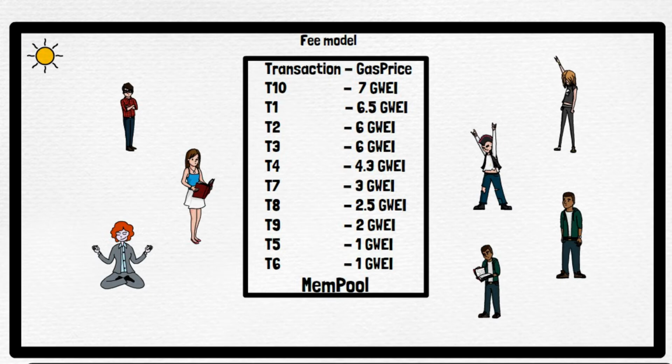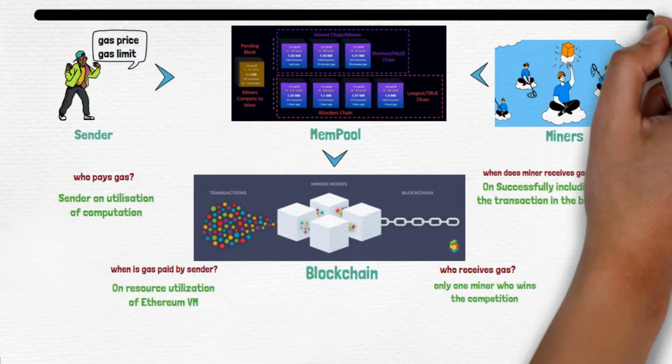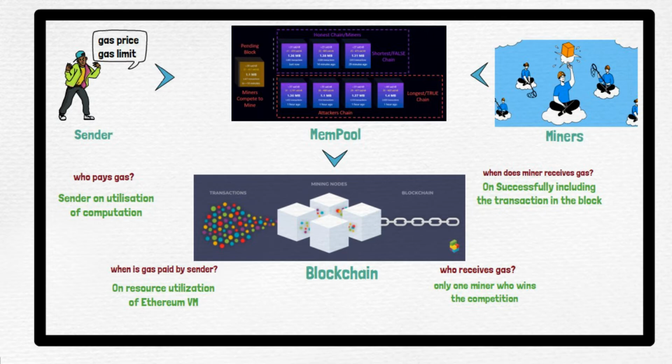Now if we go back and see this big picture again, I hope you are getting how a sender decides a gas price and gas limit, and it comes onto the mempool, where miners decide which activity to execute based on the gas price, and finally the activity completes and is placed on the blockchain.